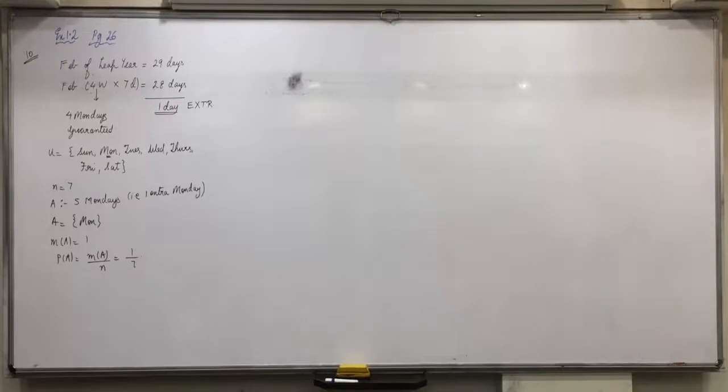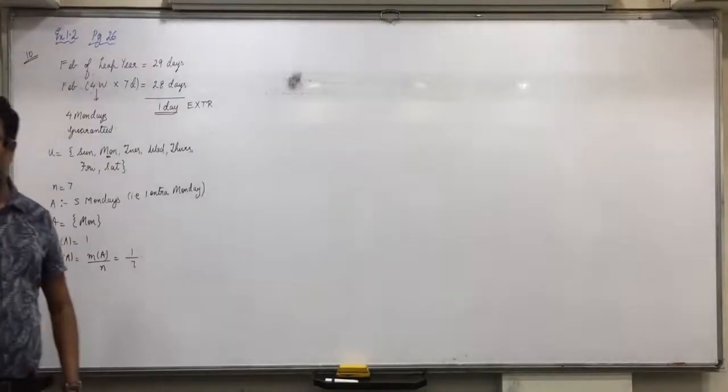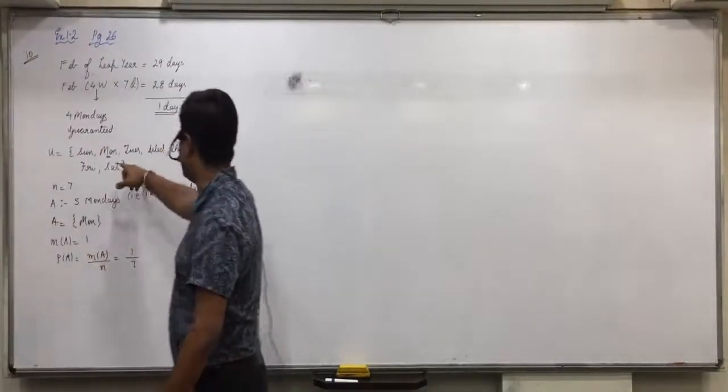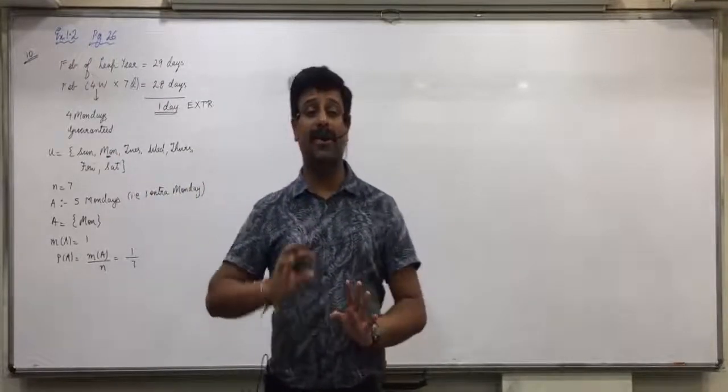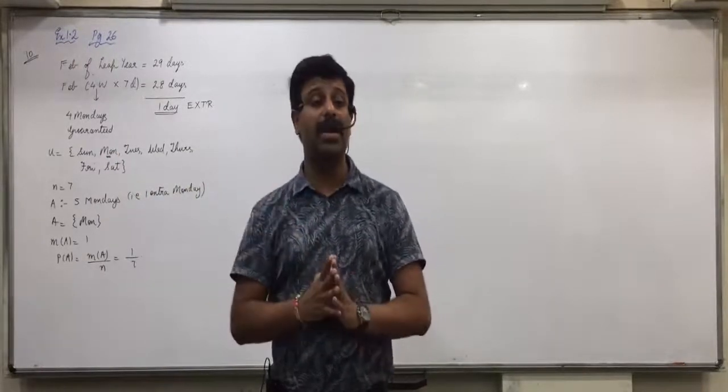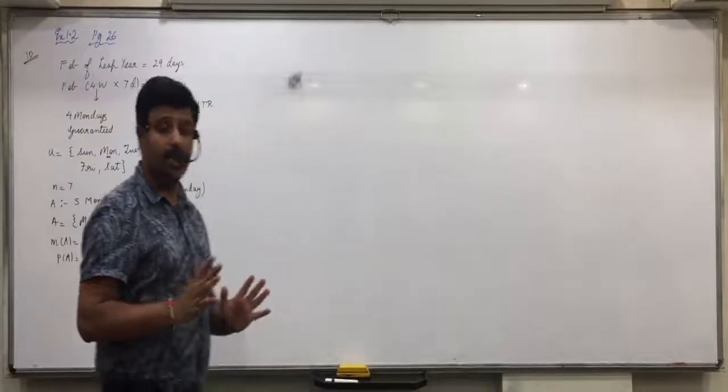Okay, 4 Mondays are guaranteed. We want 1 extra Monday. That 1 day could be either Sunday or Monday. So there is 1 out of 7 chance that the 5th, extra day would be a Monday. Did you understand this portion?